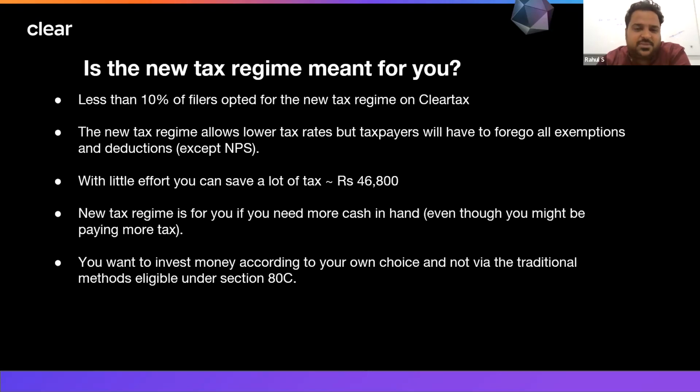So if you have such investments or such expenditure, please stick to the old tax regime, or you can compare how much tax you are saving in both regimes. Accordingly, you can opt for the same. If you have exhausted the limit of 80C and 80D, where else can you invest? We talked about one more section, voluntary contribution to NPS, which is a long-term investment. There you can save close to 15,600 if you invest 50,000 in that NPS scheme. It is a long-term investment plan.